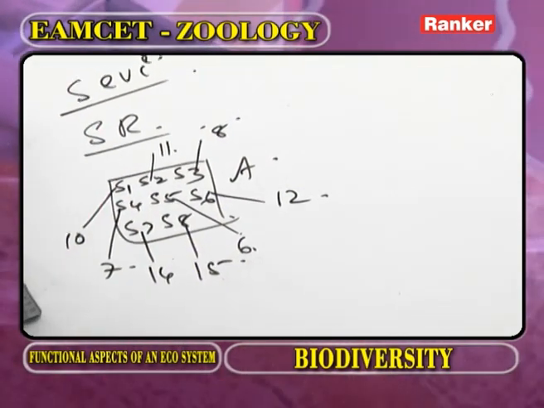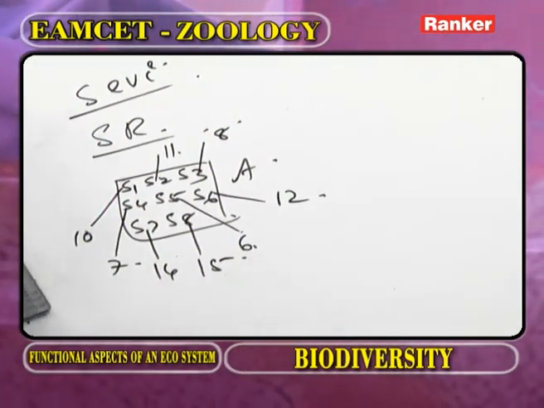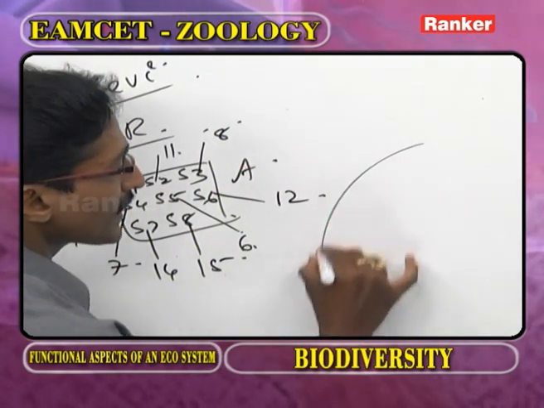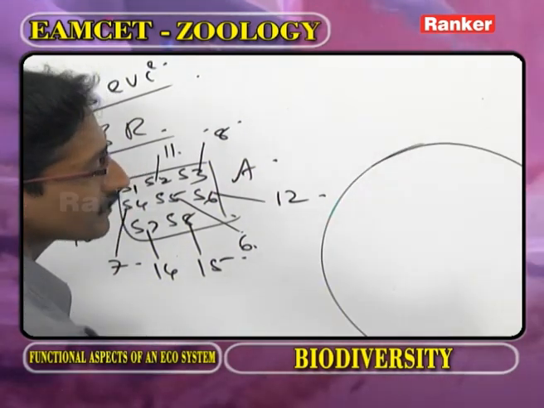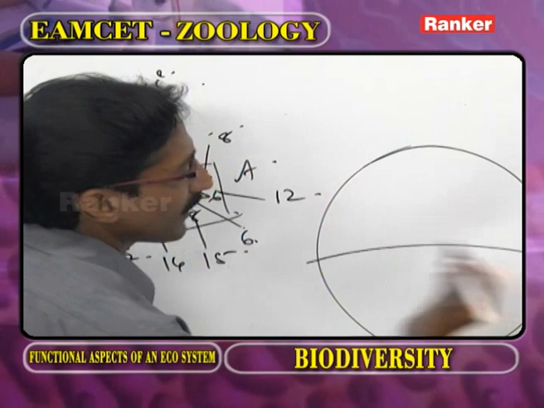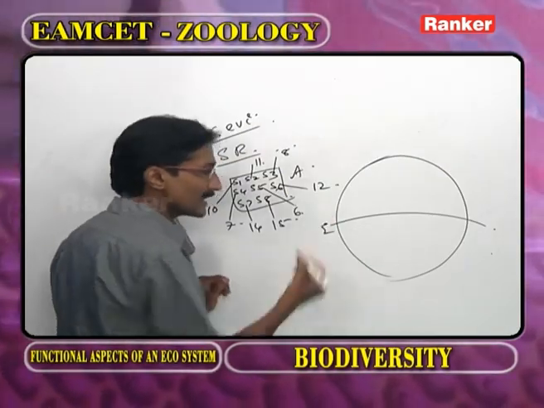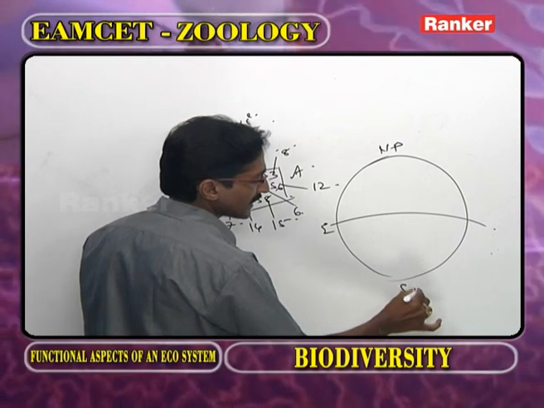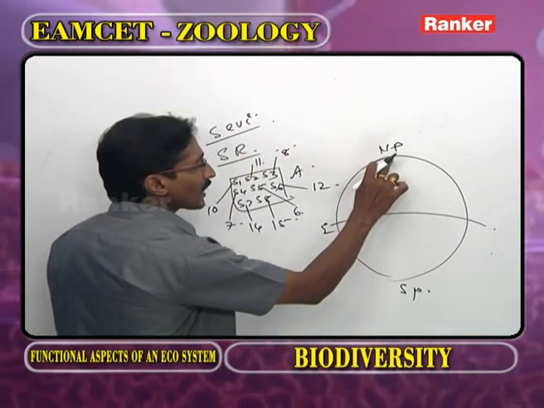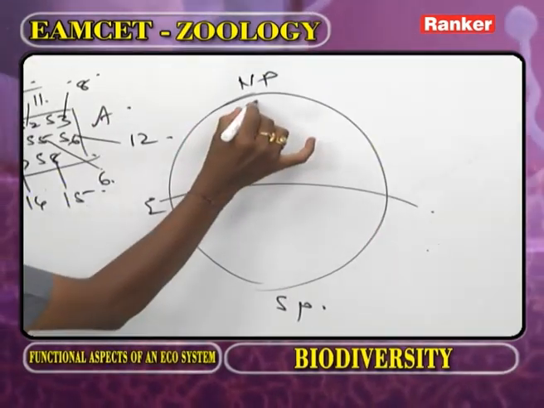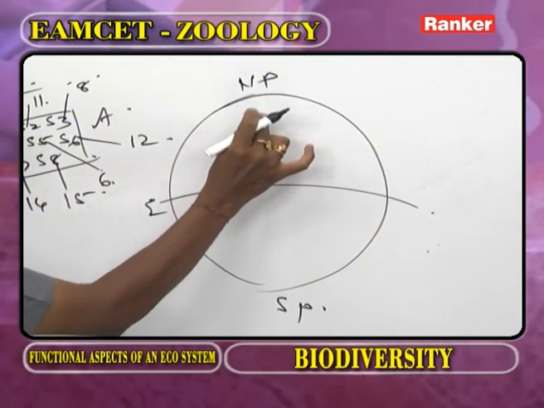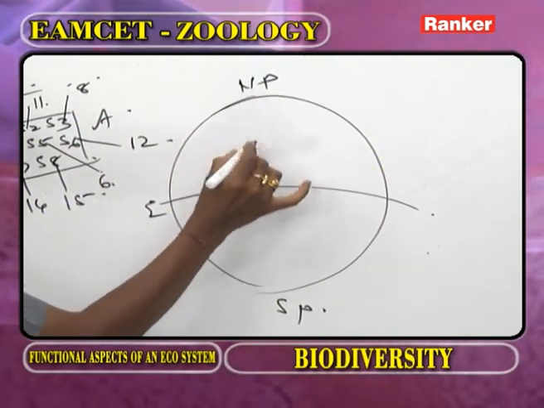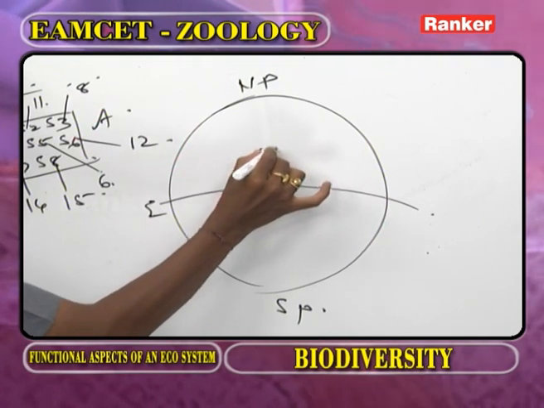Now here, the peak of the species richness is between. Now this is the globe. Now this is the equator. We know very well this is the equator. And this is the North Pole. And this is the South Pole. From North Pole to South Pole, the species richness increases.